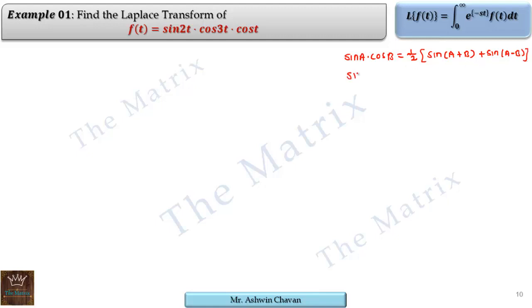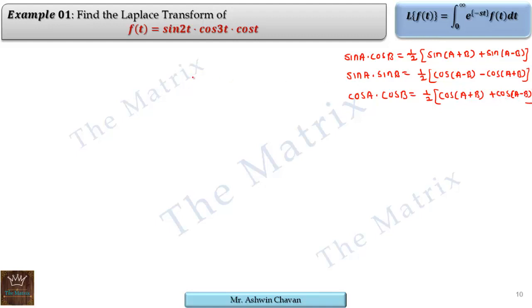Then sine a sine b can be written as half of cos of a minus b minus cos of a plus b. And the last one, both cos, that is cos a cos b, is half of cos of a plus b plus cos of a minus b.